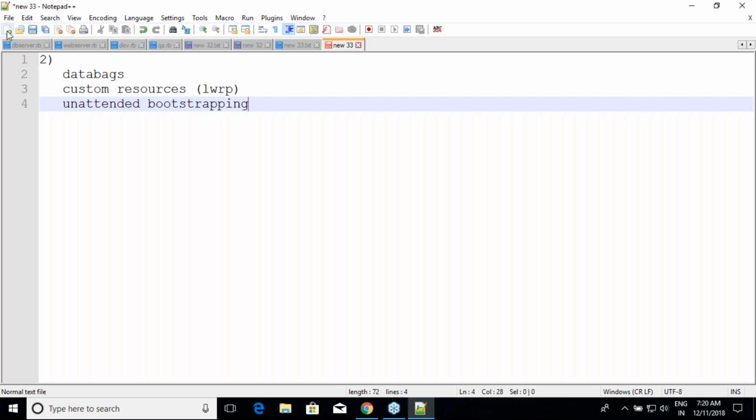And then we have something called unattended bootstrapping. So this is typically meant for VM or cloud infra. You cannot really think of it in physical server setups because there things are very predictable, right? So fine, let us try to understand what this data bag is all about.